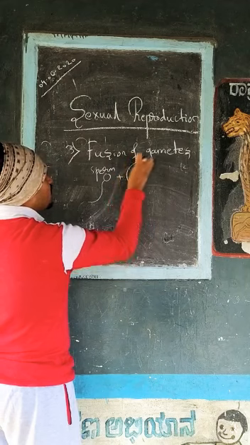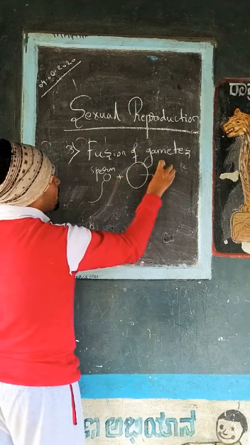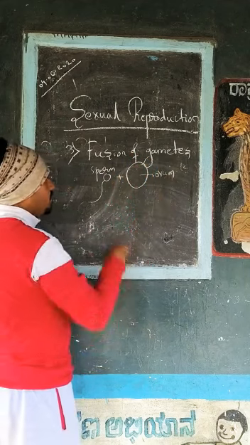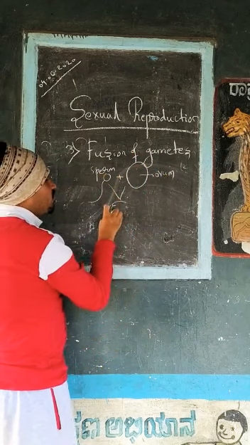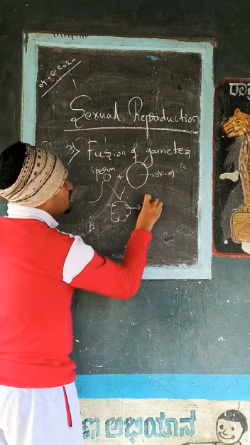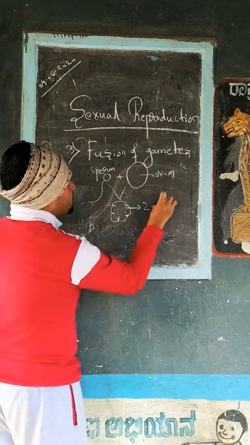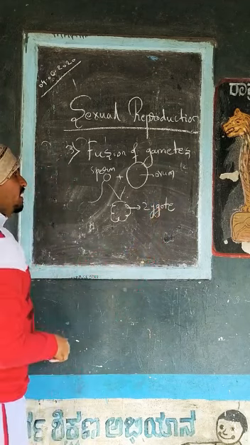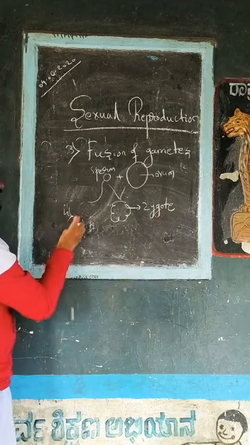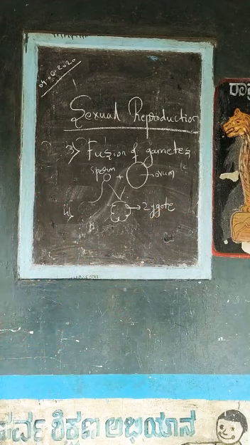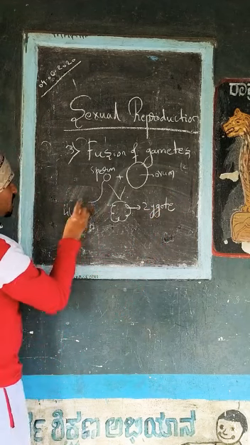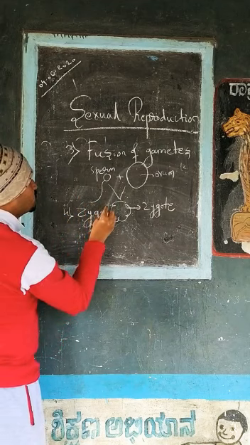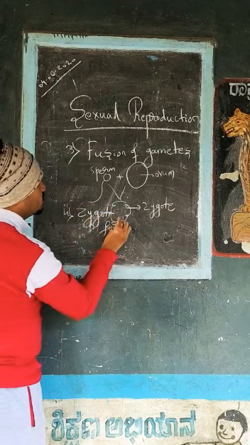It fuses with the female gamete, ovum. Male and female gametes fuse and form a zygote. Fusion of gametes results in the formation of zygote, or zygote formation.